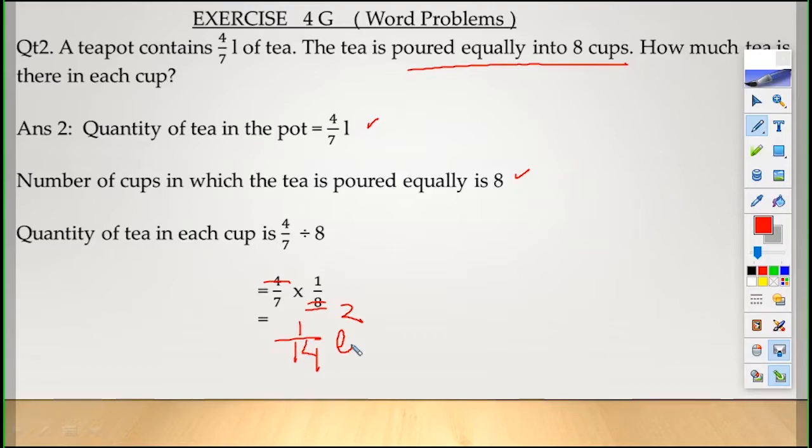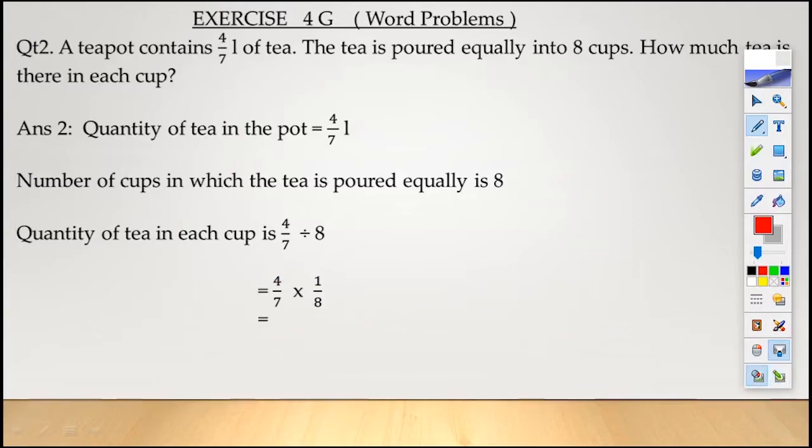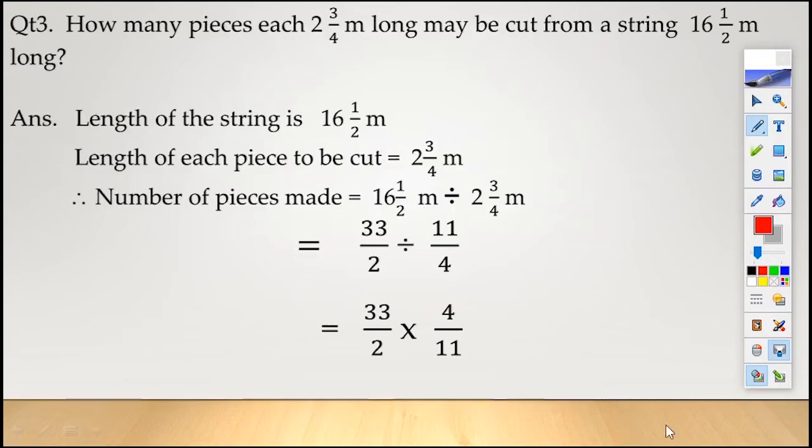Children, 1 by 14 liter. Write the unit. The question ends with how much tea is there in each cup. The answer is 1 by 14 liter. Children, if the unit is not written, you will not get full marks. Next